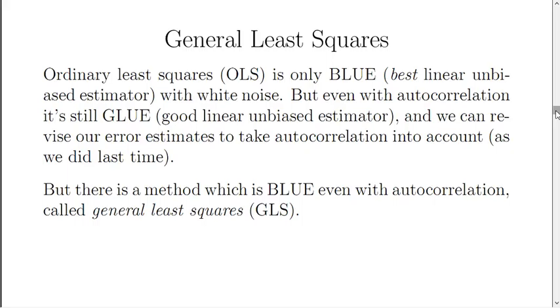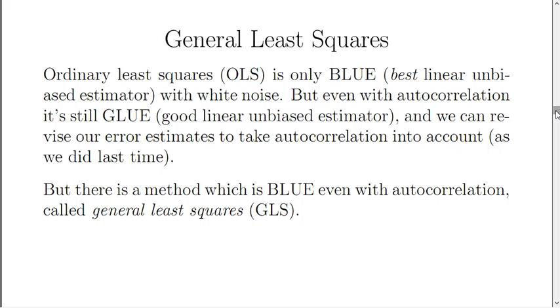We've looked at weighted least squares, which is an extension of ordinary least squares. You might recall that ordinary least squares is something called BLUE. It's the best linear unbiased estimator when the noise is white noise. But even when we had autocorrelated noise, ordinary least squares is still what I called GLUE. It's a good linear unbiased estimator.